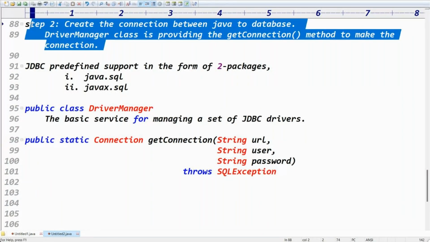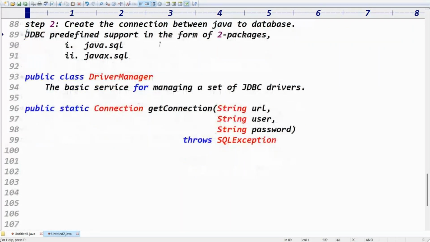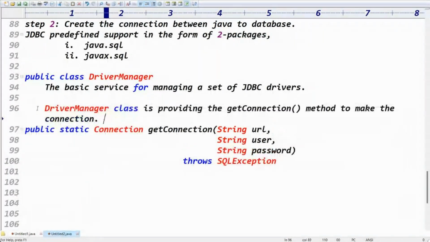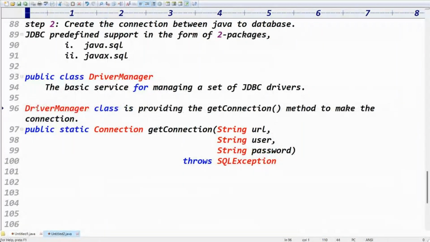Let me write this point here. JDBC predefined support is in the form of how many packages? Two packages. First, let me talk about the driver manager. Driver manager is providing the get connection method to make the connection.